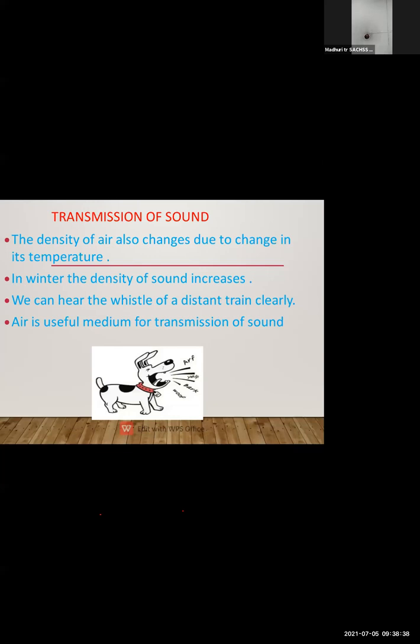One more example I would like to give you: in the winter season, you can hear the whistle of a train from a very far distance. This is because in winter the sound travels faster, and the air is the medium for transmission of sound. As the density of the air changes, there is a change in the temperature also. So the density of the air increases in winter. Why does it increase? Because if the density changes, there is a change in the temperature also.